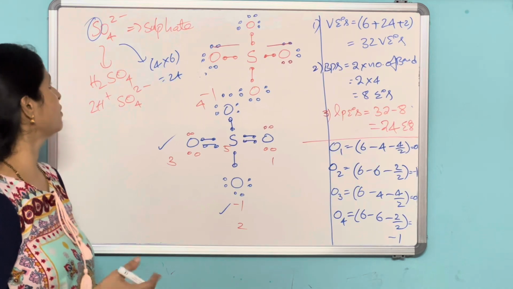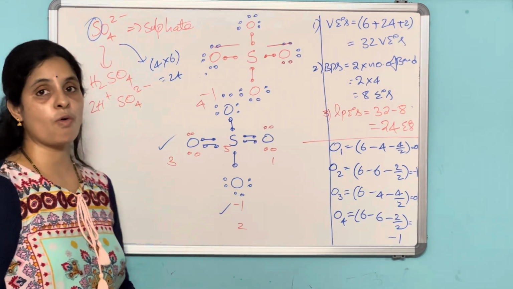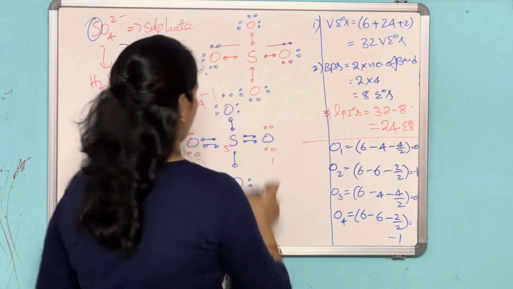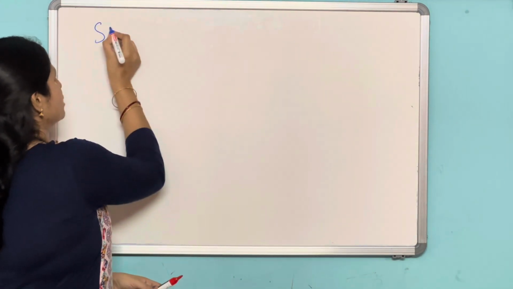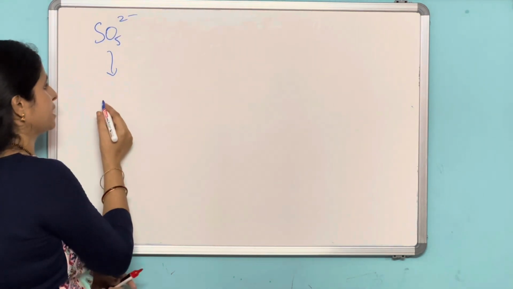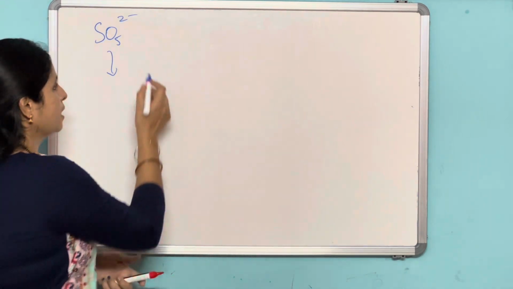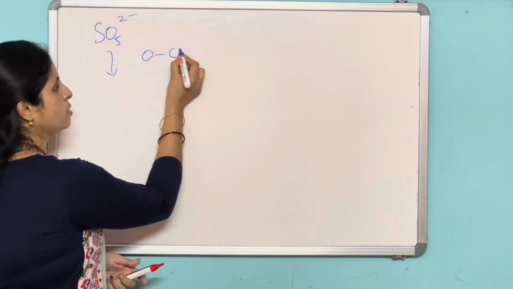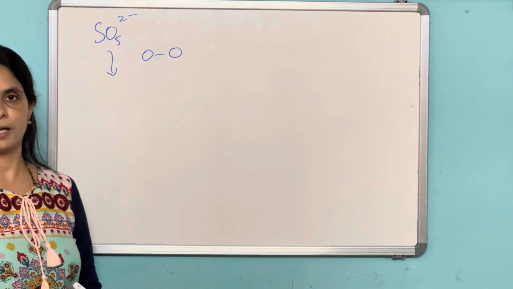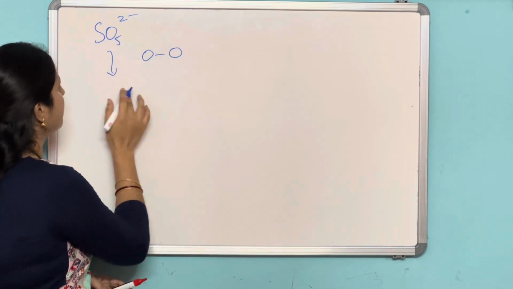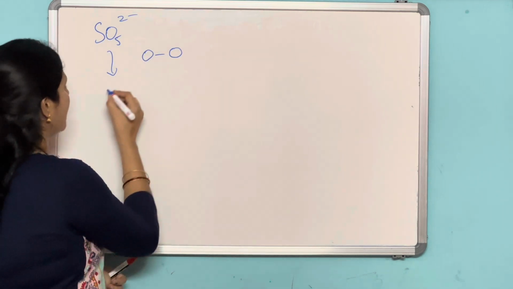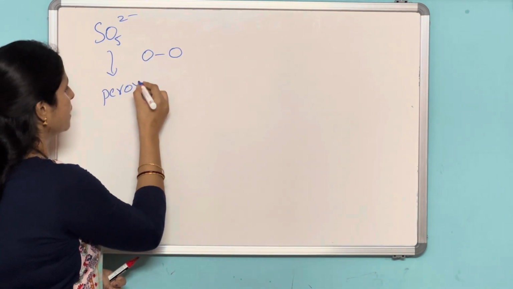Then next we'll discuss another example, that is SO5 2 minus. SO5 2 minus is derived from peroxysulfuric acid. What is peroxy? Here peroxy means an oxygen with an oxygen single bond. We call it a peroxy linkage. It is derived from H2SO5, peroxysulfuric acid, and this we call peroxysulfate.